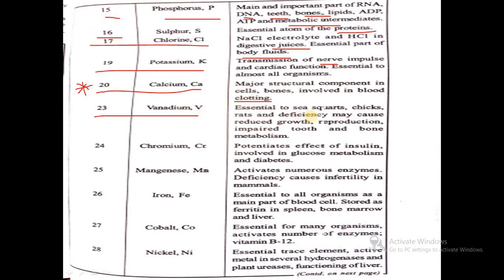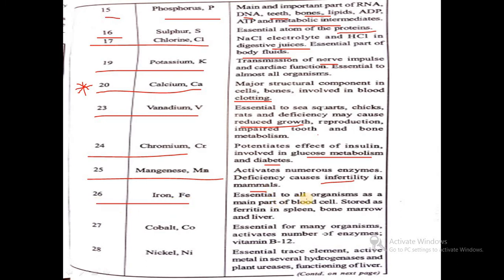Then vanadium, essential for chicks and rats, and deficiency may cause reduced growth and reproduction. It also carries bone metabolism. Then about chromium, involved in glucose metabolism and diabetes functioning. Then manganese, activates numerous enzymes, and deficiency causes infertility in mammals.